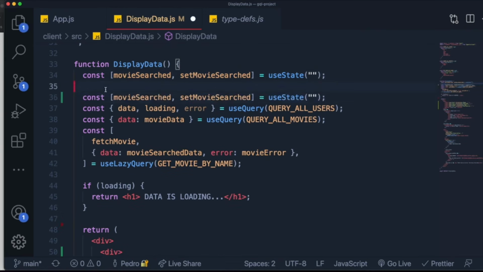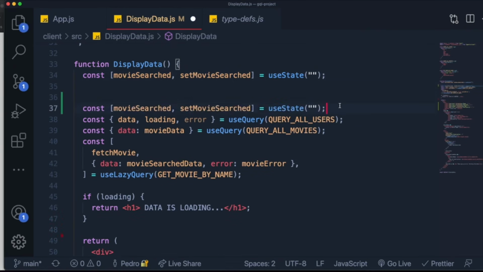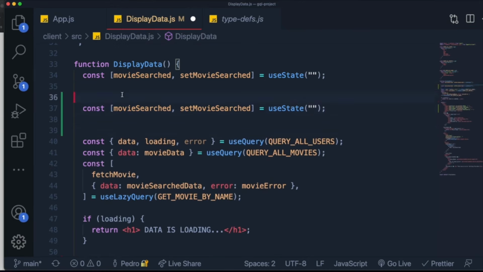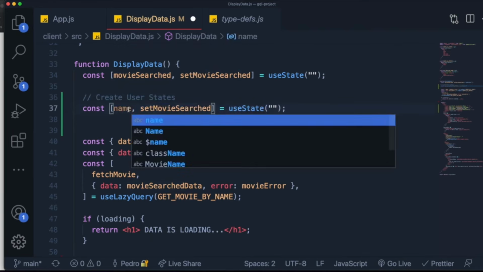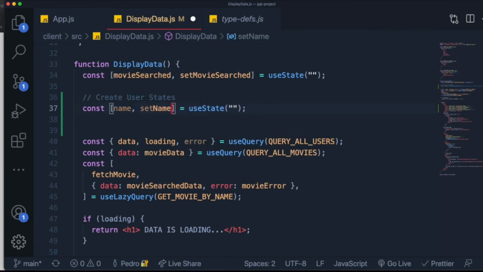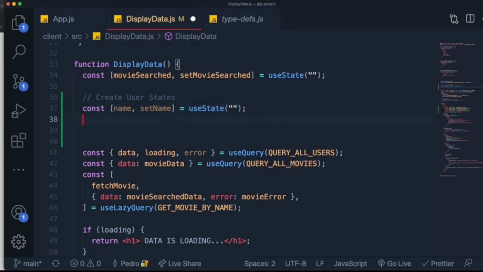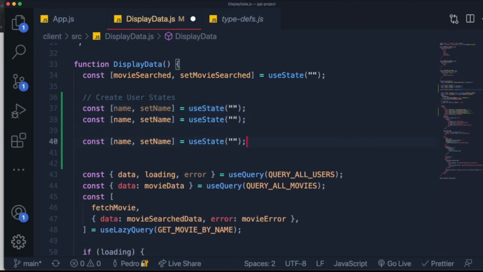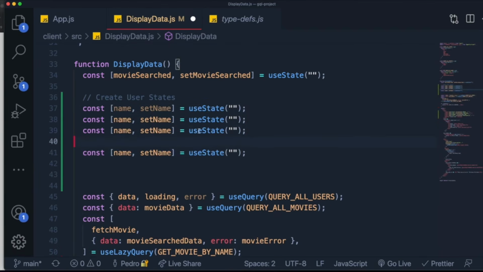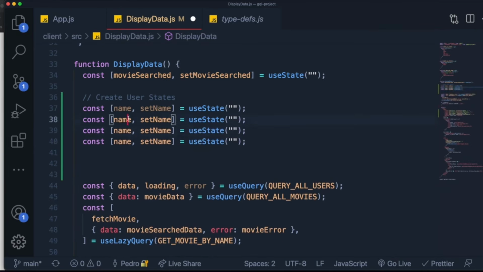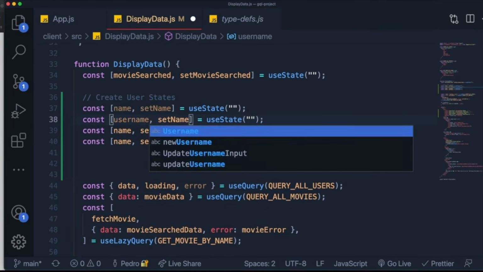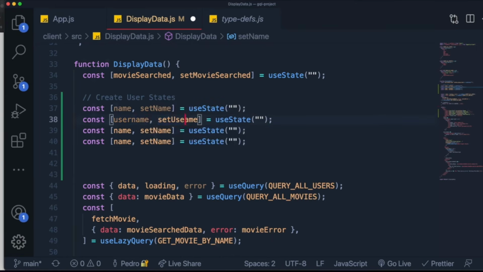down over here. To make this seem organized, I'm going to put some comments over here. For this one, I'm going to put a comment, create user states. And the first one that we need is a name and a set name. Then we're going to need also a username, an age, and a nationality. So let me just create two more. This is going to be username and set username.